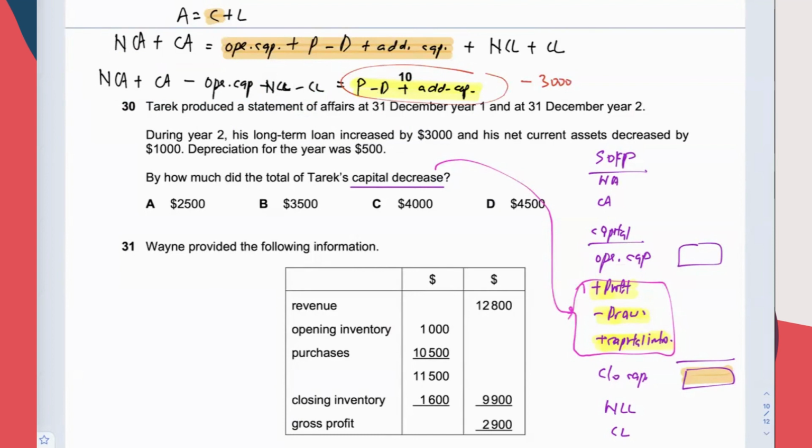Okay, because the NCL increased by 3,000. Okay, continue. Net current assets decreased by 1,000. Many students have no idea what net current assets is. They could be thinking, is it a typo here? Because all that I learned is non-current assets. No, this is not non-current assets. This is not a typo here. Net current assets means working capital.